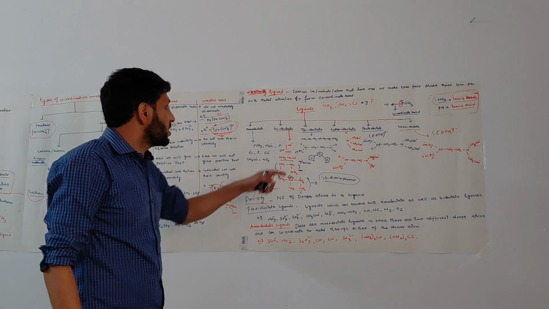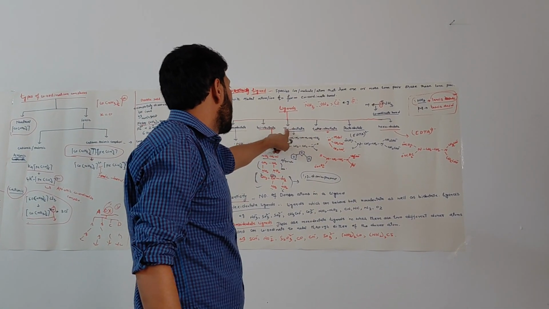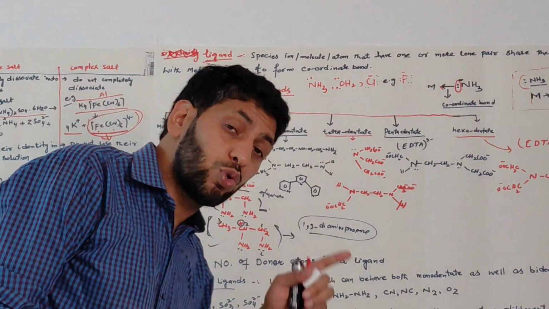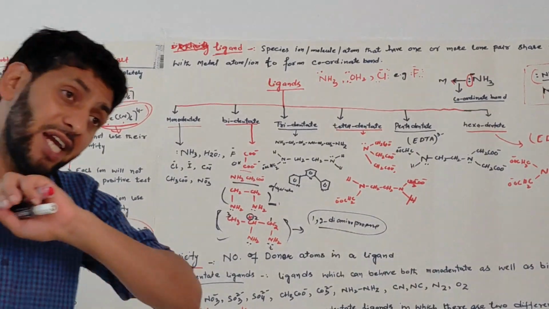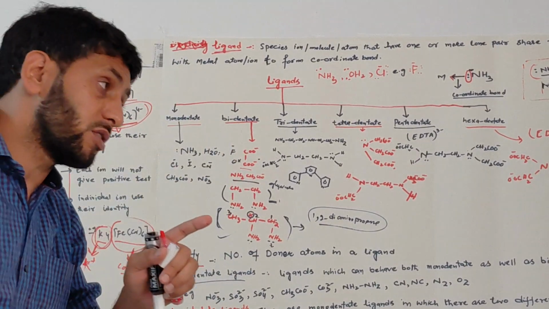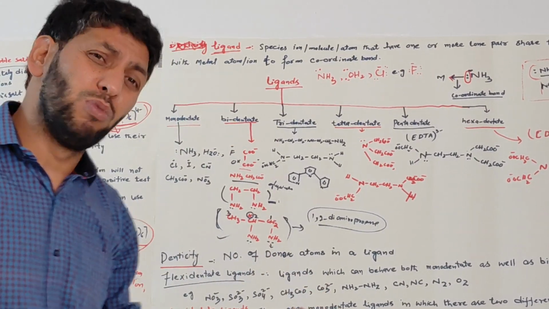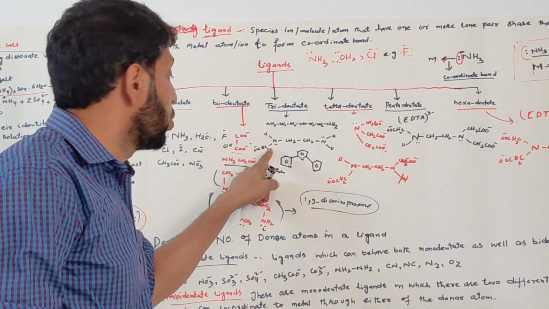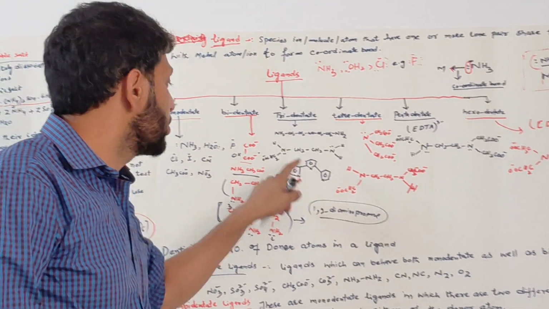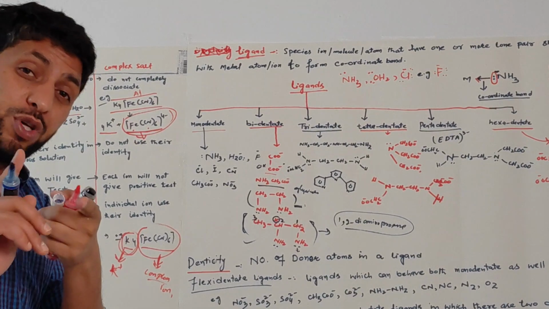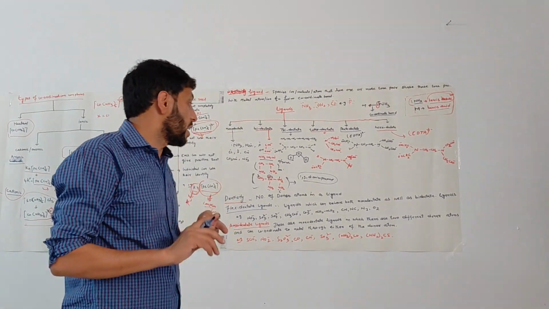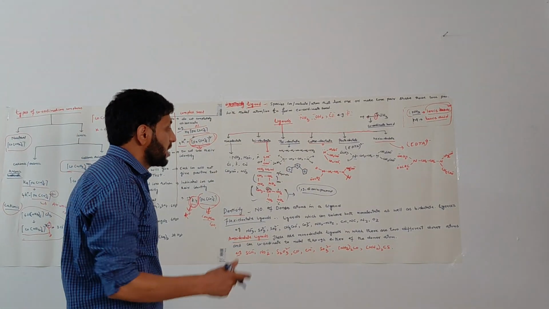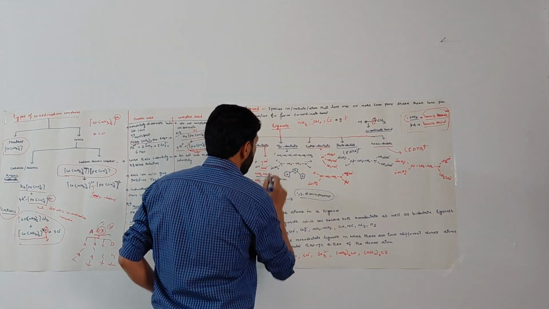Now moving to the next type of ligands, that is tridentate ligands. Tridentate ligands are those ligands which have three donor atoms or three lone pairs of electrons, and can coordinate with a metal through those three donor atoms, leading to the formation of three coordinate bonds with the same metal. For example, I have taken the example here.